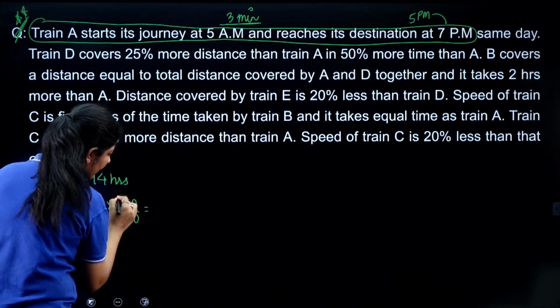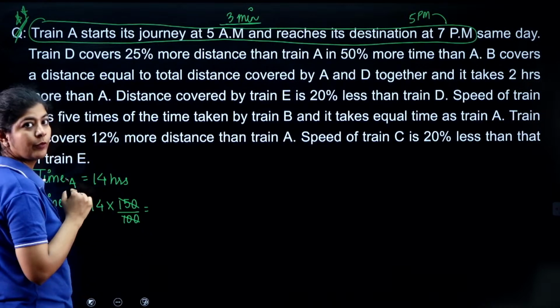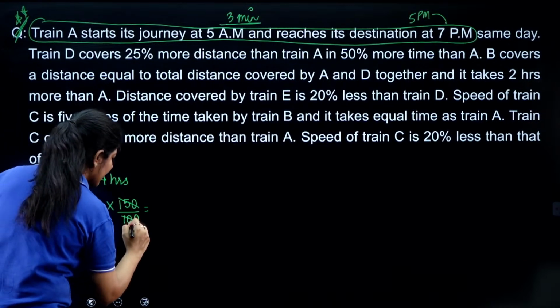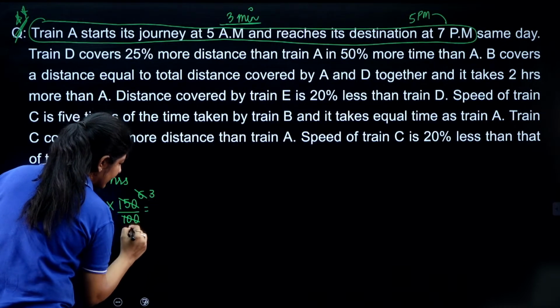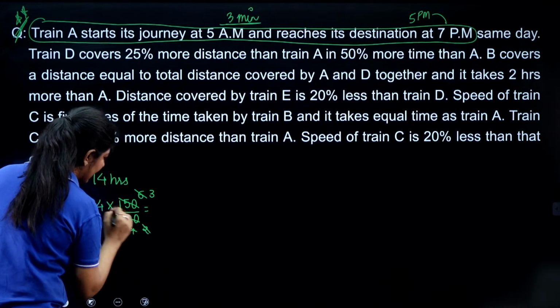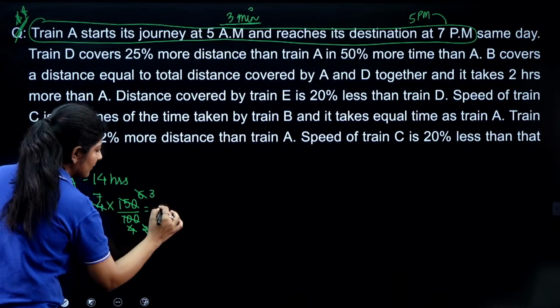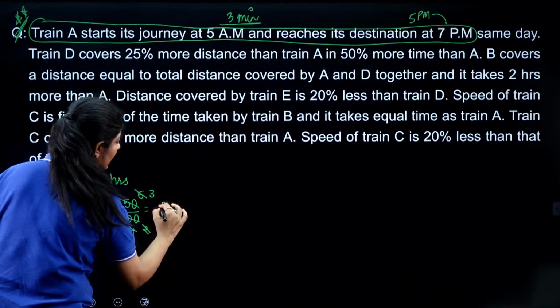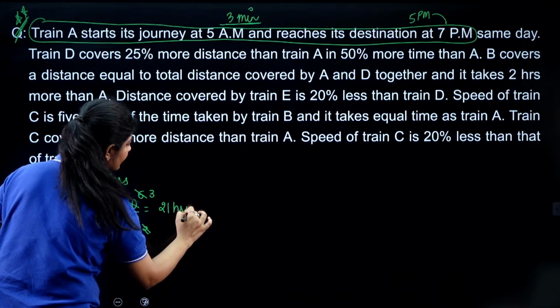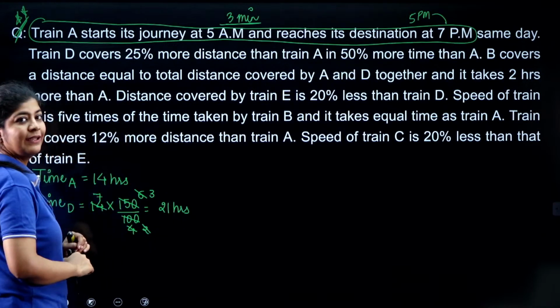With the help of 25 we can eliminate this. Here we are getting 4, here 6, here 3, here 2, and here 7. That means the time taken by train D is nothing but 21 hours.